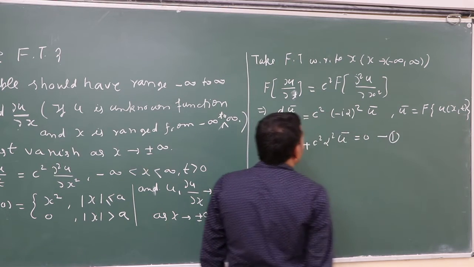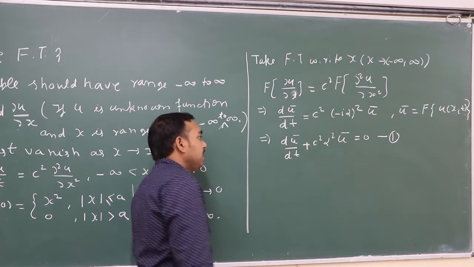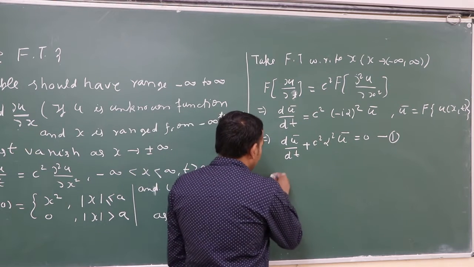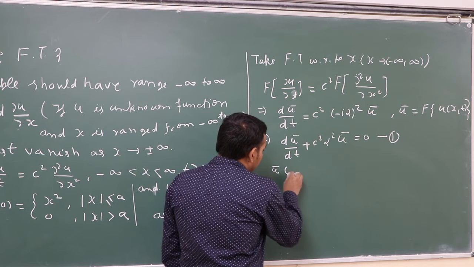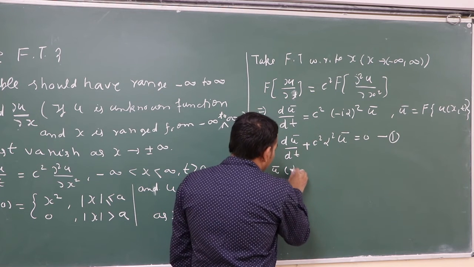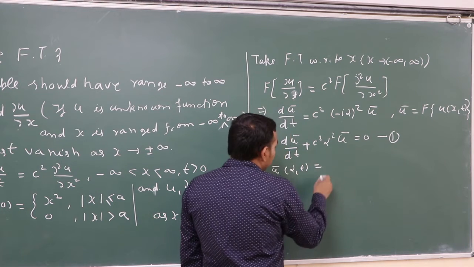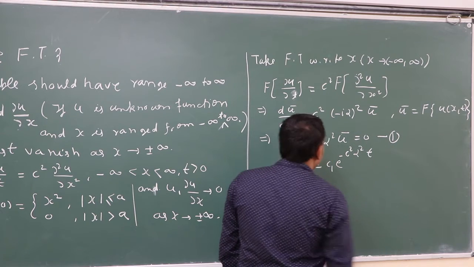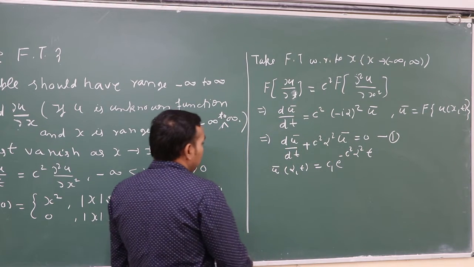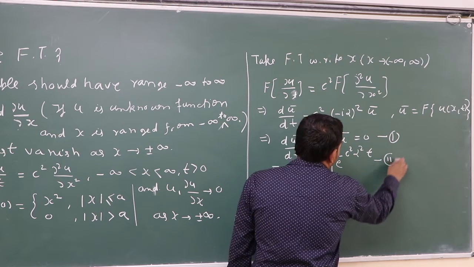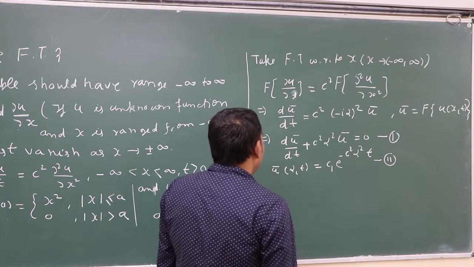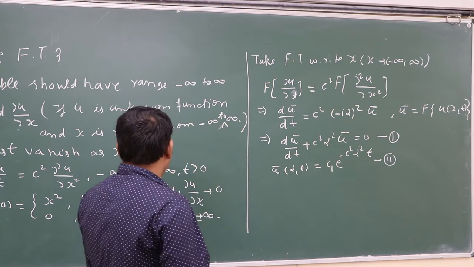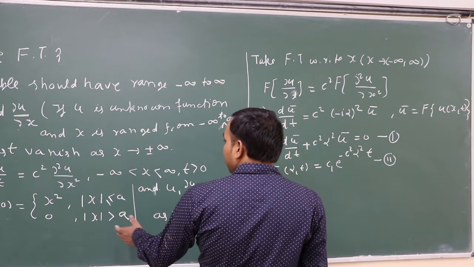Call this 1. This is a differential equation with constant coefficients. So the solution of this equation is u bar(alpha, t) equal to c1 e to the power minus c square alpha square t. Call this 2.